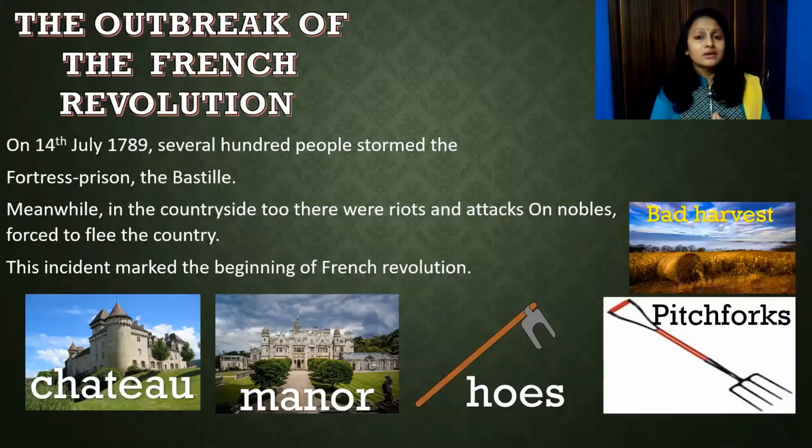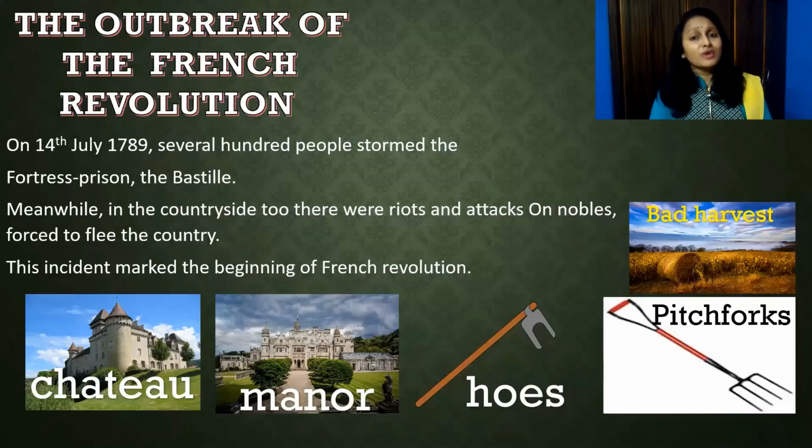A chateau is where the clergy reside, and a manor is the residence of nobles. So they entered the manors. They fought with them. They destroyed the buildings. They destroyed the residences.